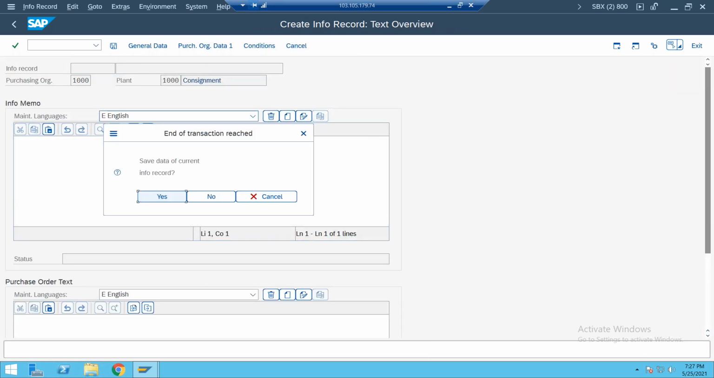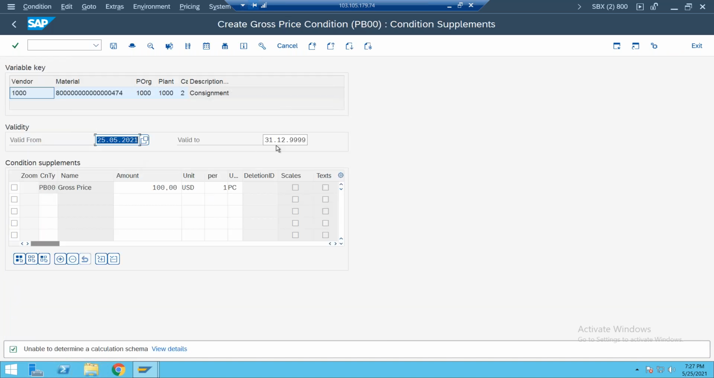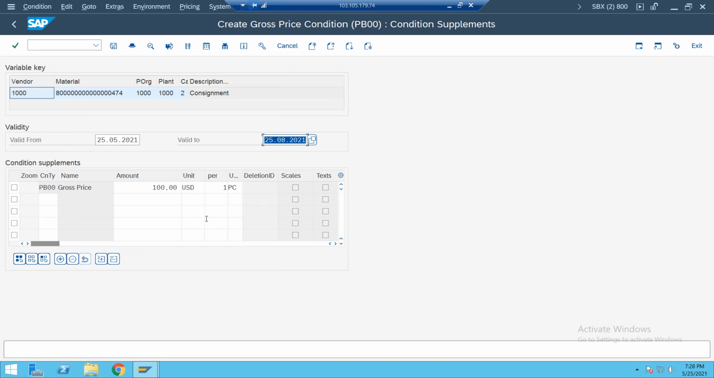And before that, here in consignment procurement, one important thing we need to mention is the validity period. The system will pick the 25th of May, so 25th May to what duration? You must mention it here. Okay, up to 25th August. That is 3 months.